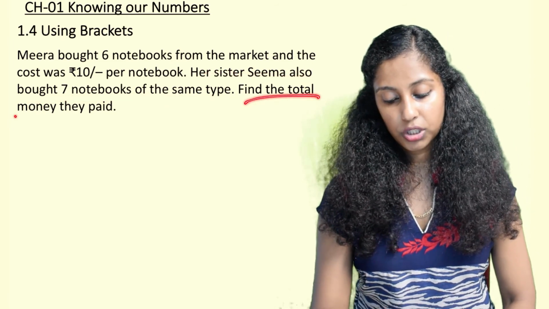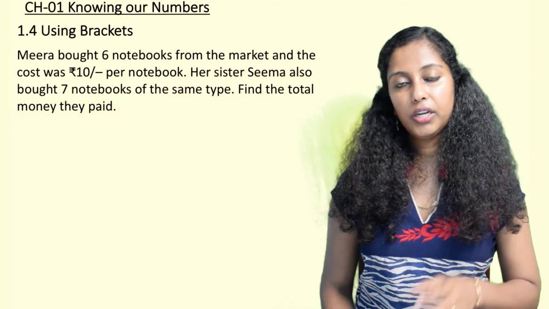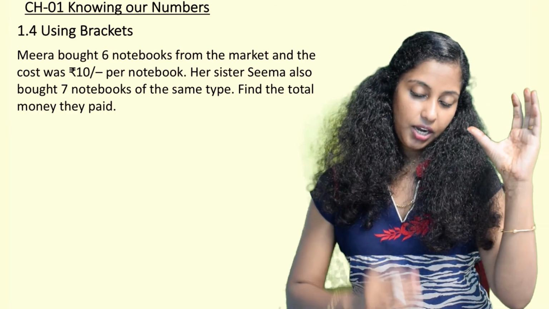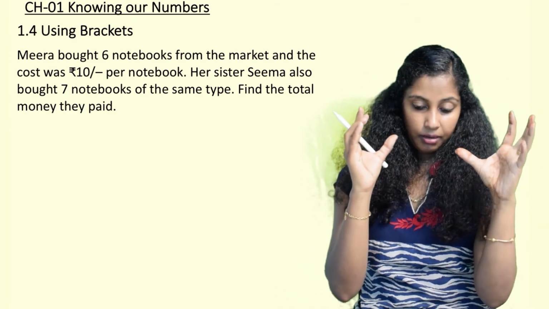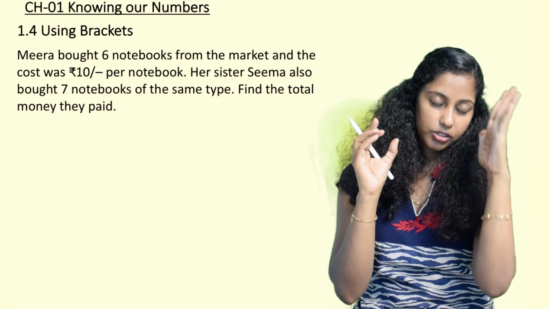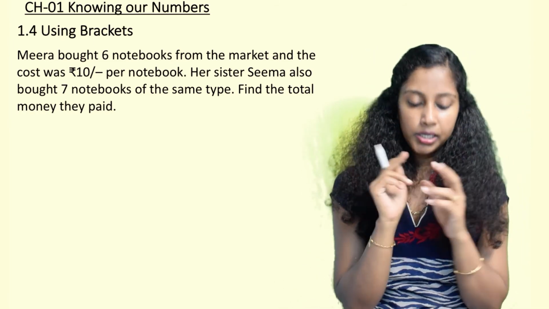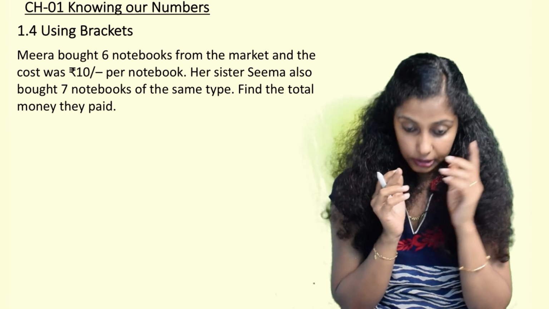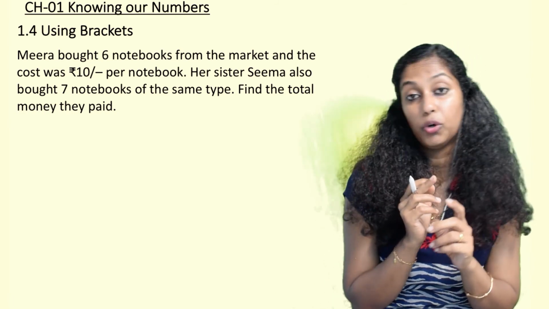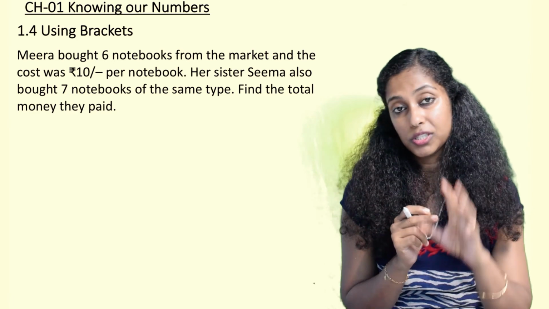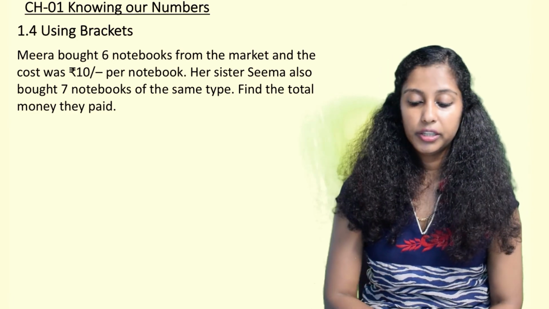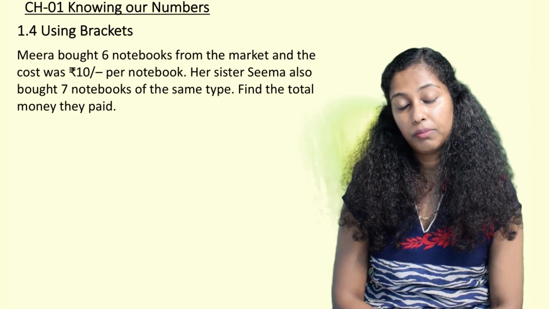Find the total money they paid. Here there are two names, Meera and Seema. Meera bought 6 notebooks, Seema bought 7 notebooks. But one thing is common: the cost of both types of notebooks they bought was the same, 10. They are asking us to find the total money they paid.